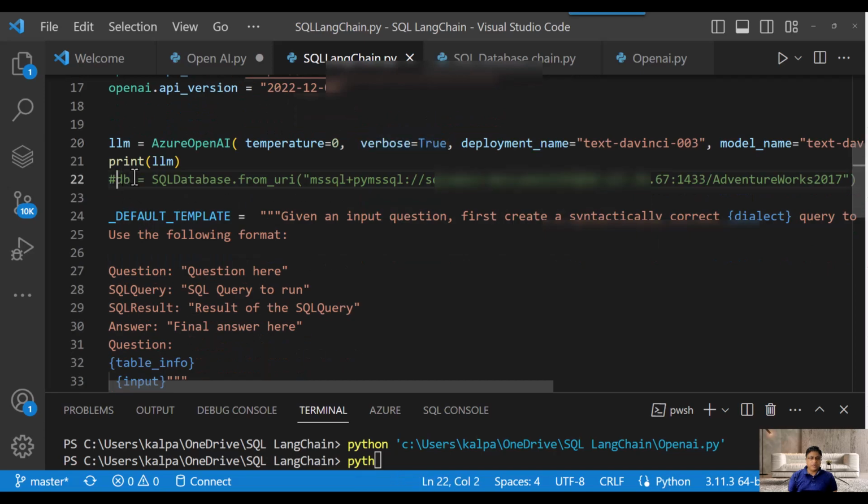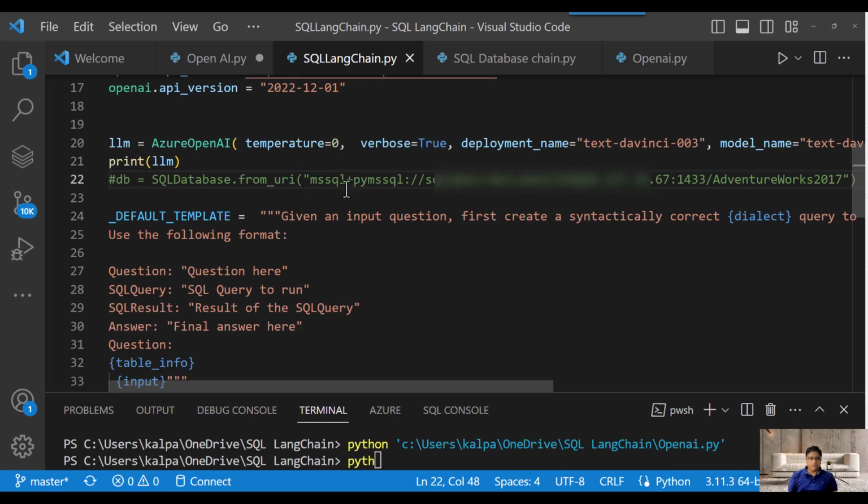And this is very important. Here I am using db equal to SQLDatabase.from_uri, and then there is MSSQL and pymssql. There is a specific format to give this particular connection string. How do you do this? I have provided three options here, and I'll show you these three options.